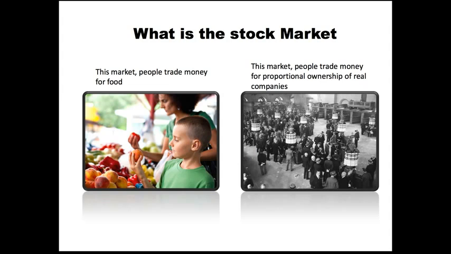So on the left I have a picture of a little boy and his mother buying some fruit at a local market, and on the right I have an old-time photo of the stock market, New York Stock Exchange. And you can see on the left, this is a market where people trade money for food, and on the right, this is a market where people trade money for a proportional ownership of a real company, or a stock.